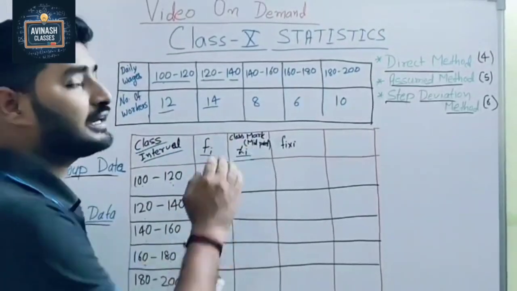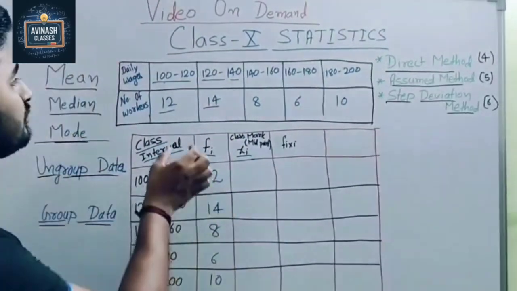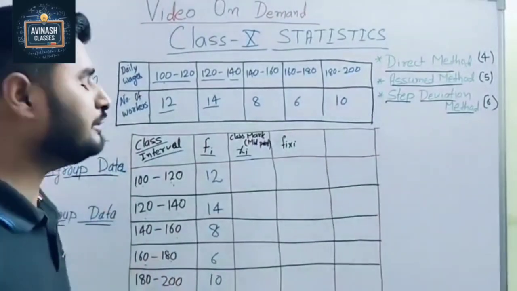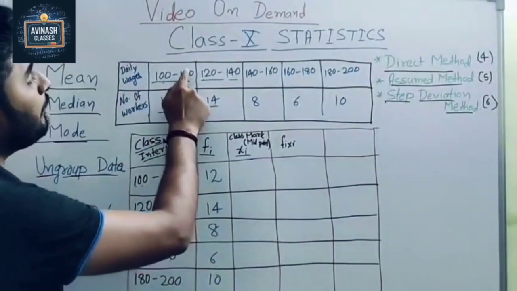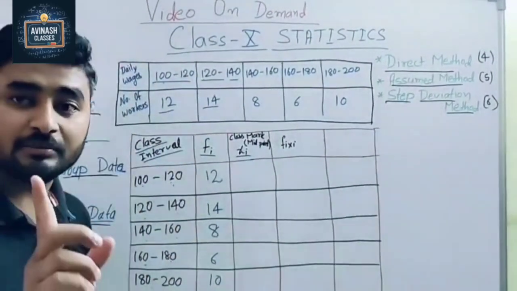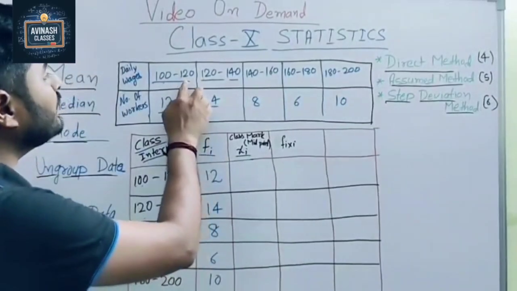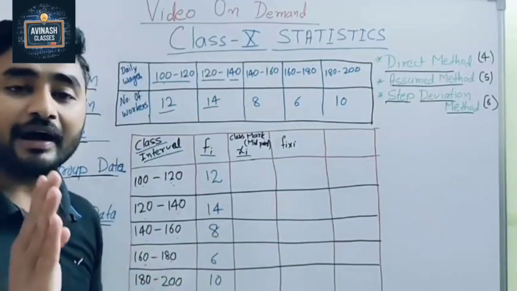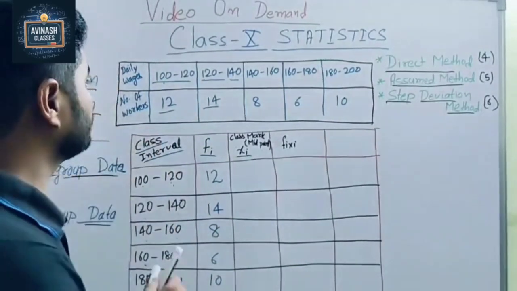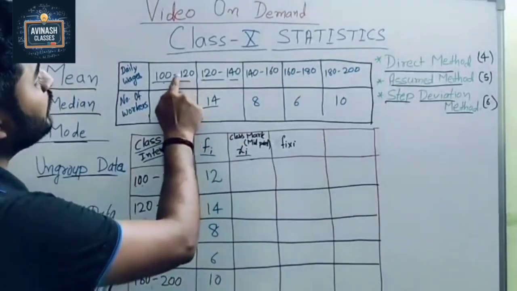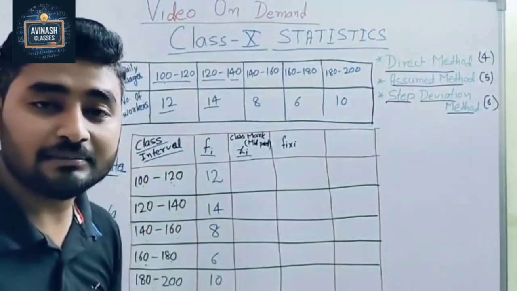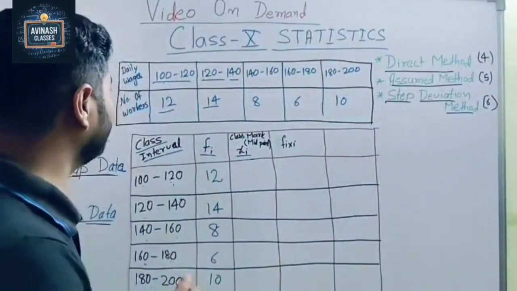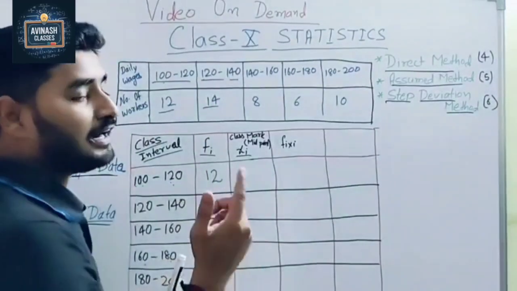Sir, how can you find the class marks? So class marks is the middle value. For finding the middle value, we have to add upper limit plus lower limit. Always remember, we have to add upper limit plus lower limit and divide it by 2. So here you just tell me 120 plus 100. What does it come? So 220. Very good. Now 220 divided by 2.